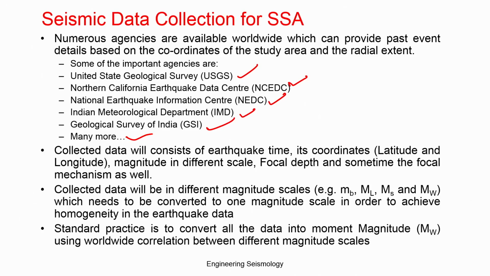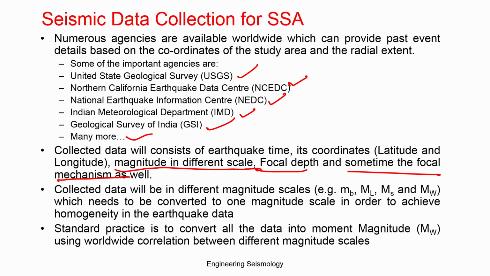This collected data generally consists of the earthquake location, like latitude and longitude, and the magnitudes of the earthquake, which may be in any scale: ML, MD, MC, MS, mb and MW. Then the focal depth, and sometimes the focal mechanism. That is what we have seen in the last class. Some researchers have described these kinds of details by collecting several recorded earthquakes in the region. Those kinds of information are useful to us.